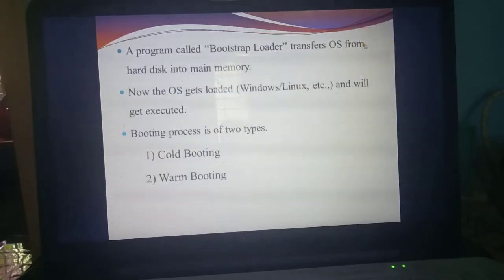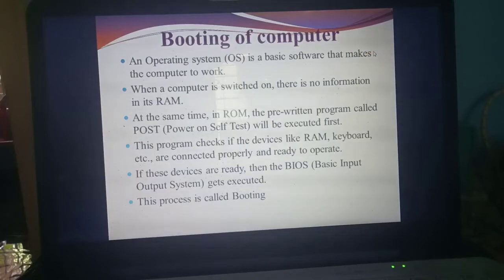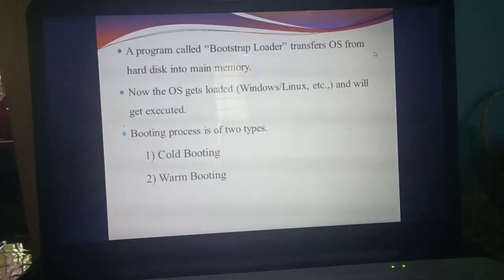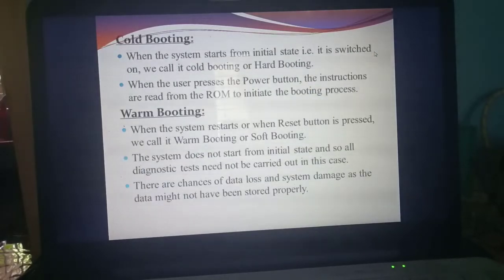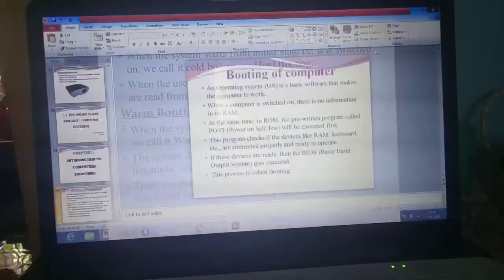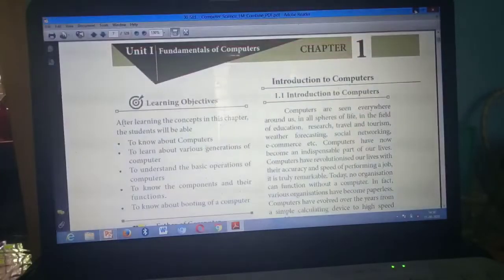So what are the things we discussed today? Booting of a computer. Then what? Two types of booting, cold booting and warm booting. Understand? With this the first chapter is over. Okay. So now we are going to mark the question answers of the first chapter. For that, first take the textbooks in your hand. All of you please take the textbooks in your hand.